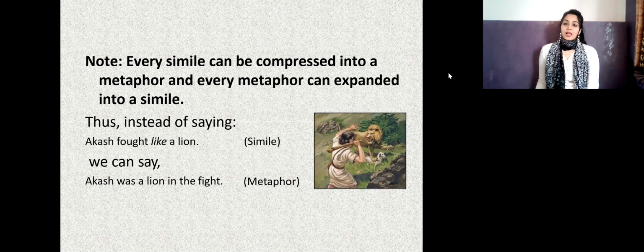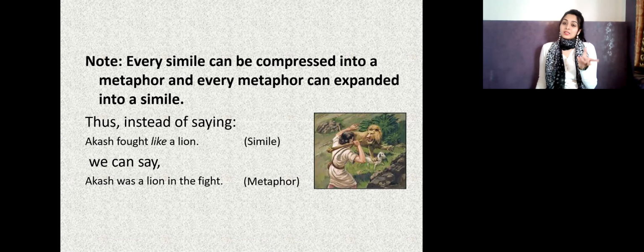So Akash fought like a lion means he fought very bravely, right? They are comparing Akash and the lion's strength, right? And if we want to change it into a metaphor, what will we say? Akash was a lion in the fight.